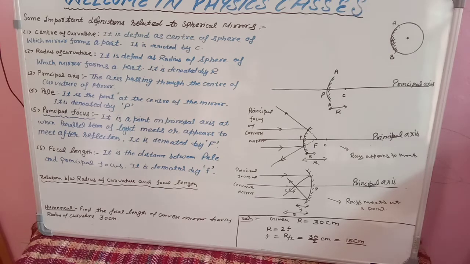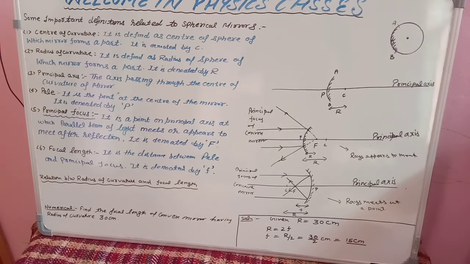Get it? The definition is a little confusing. It is defined as the center of the sphere of which the mirror forms a part. I hope it is clear.